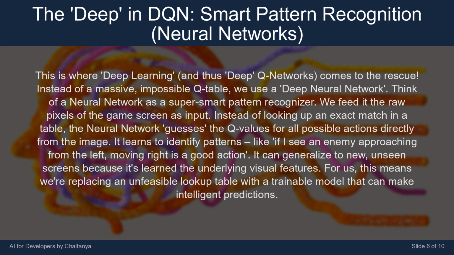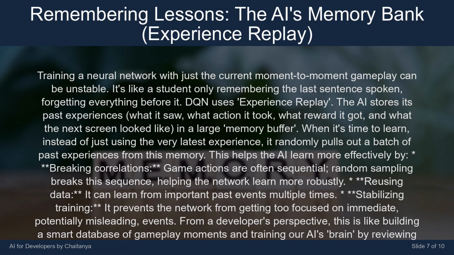It learns to identify patterns, like, if I see an enemy approaching from the left, moving right is a good action. It can generalize to new, unseen screens because it's learned the underlying visual features. For us, this means we're replacing an unfeasible lookup table with a trainable model that can make intelligent predictions.